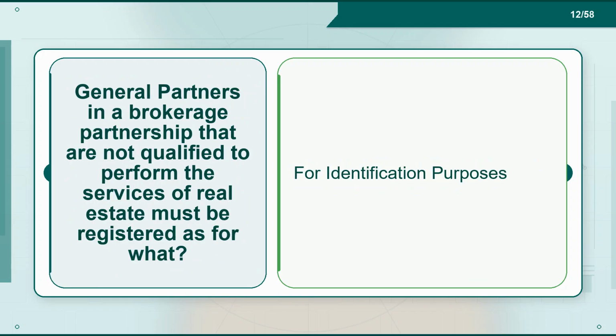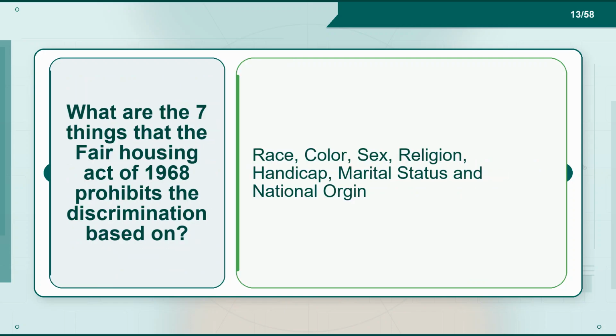Flashcard 12. Term. General partners in a brokerage partnership that are not qualified to perform the services of real estate must be registered as for what? Definition. For identification purposes. Flashcard 13. Term. What are the 7 things that the Fair Housing Act of 1968 prohibits discrimination based on? Definition. Race, color, sex, religion, handicap, marital status and national origin.